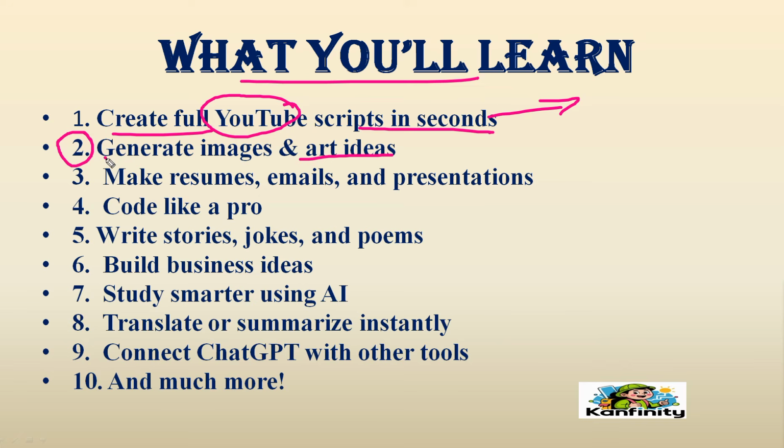Then the second topmost point is to generate images and art ideas. If you want to create or generate any images related to our concept, we just ask ChatGPT. Within a few seconds, ChatGPT is going to generate images depending on the description we have given. That description is what we call a prompt. If you know how to write a correct prompt, we can generate images easily with ChatGPT. Then art ideas. If you want to do any art with ChatGPT, we will get very good ideas for the arts.